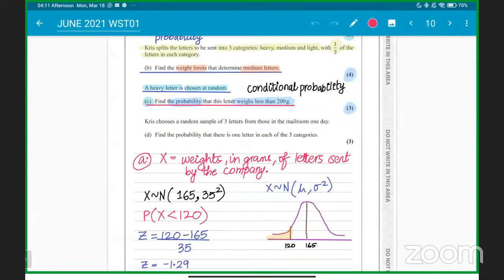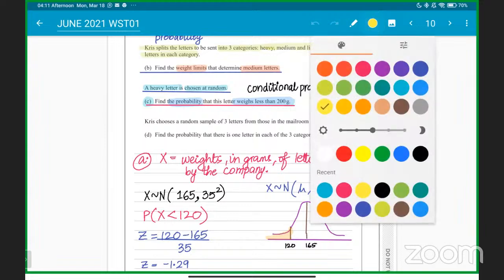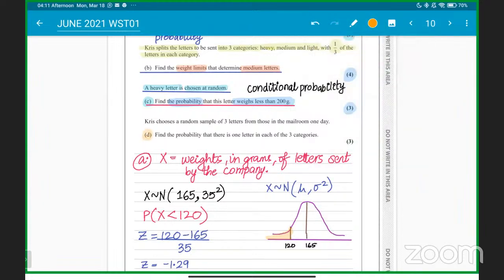So it will be, okay, with what we have is basically, okay, we have the last part, that is, Chris chooses a random sample of 3 letters from those in the mail room one day. Find the probability that there is one letter in each of these categories. Okay, just give me 1 minute.